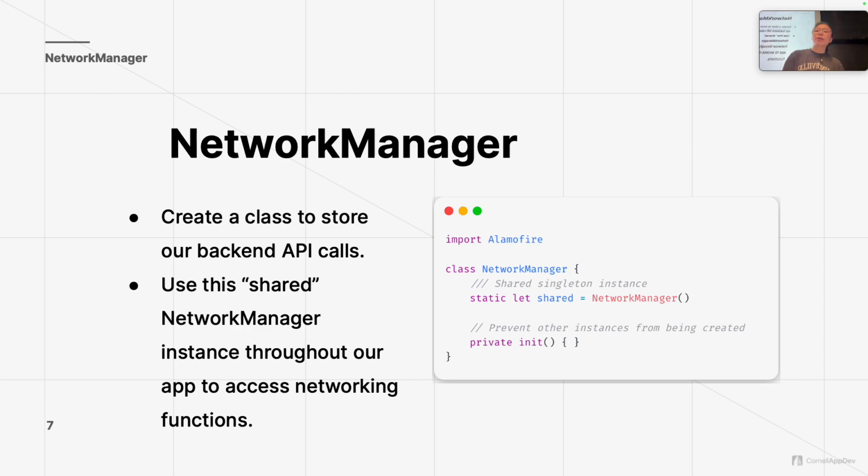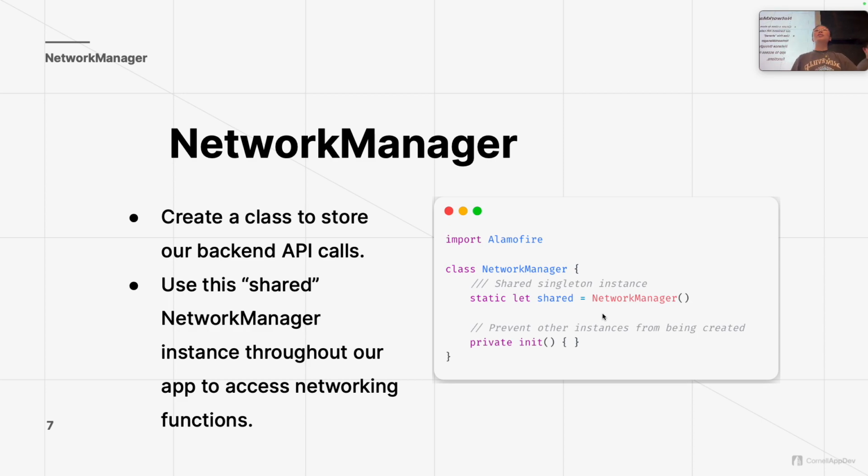So that's the point of a network manager in our case, where we're defining these functions once, creating this sort of shared singleton instance. You don't have to know what singleton means for the scope of this class, but just know that when we want to use the network manager, we create a static. You remember what static means? It just means that it's a property of the class and not of an instance of the class. So you can directly call NetworkManager.shared to have an instance of the network manager that we can use the functions of.